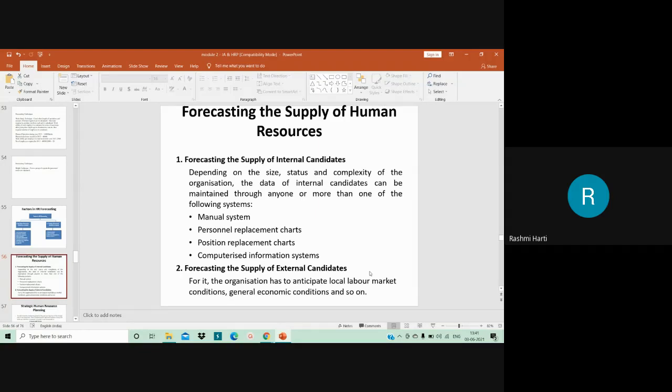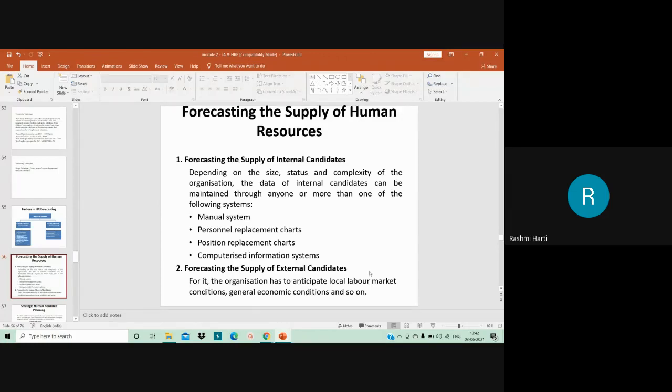Fine. Then you have the forecast of supply of external candidates. For it, the organization has to anticipate local labor market conditions and general economic conditions, and so on. Everything is to be considered. It is usually not always possible to get candidates through internal sources to adequately fill the gap between demand and supply of human resource. Hence, the organization may look to outside candidates, right?